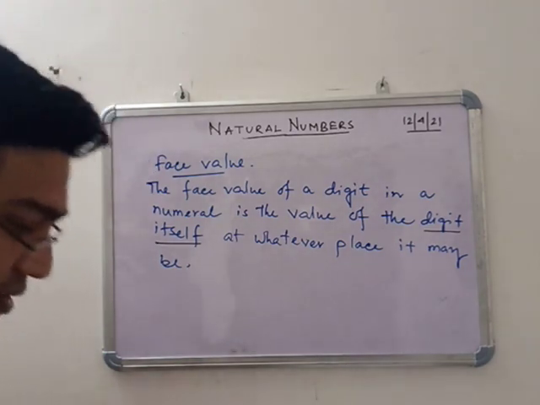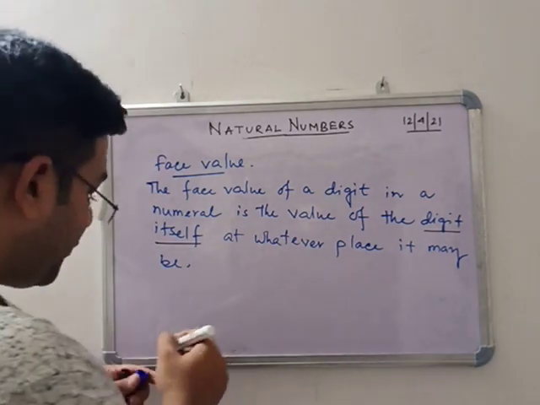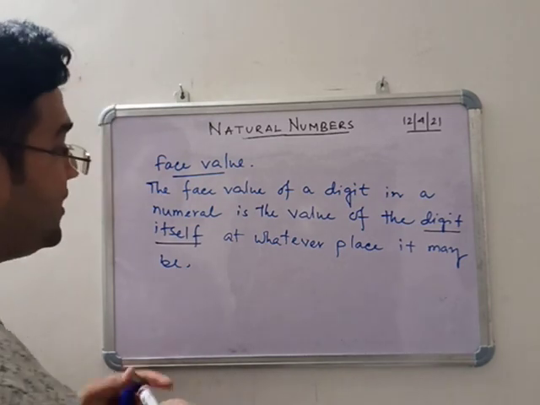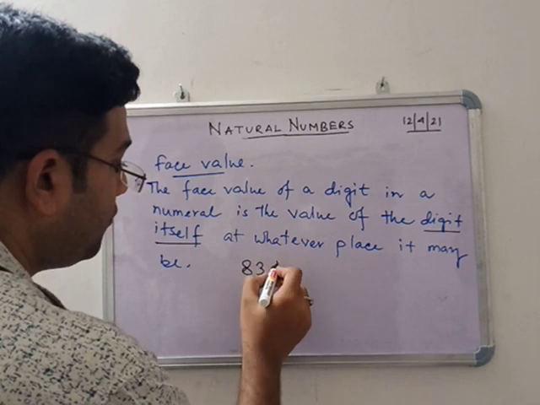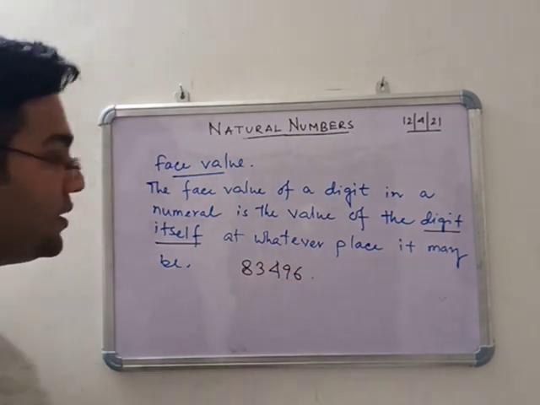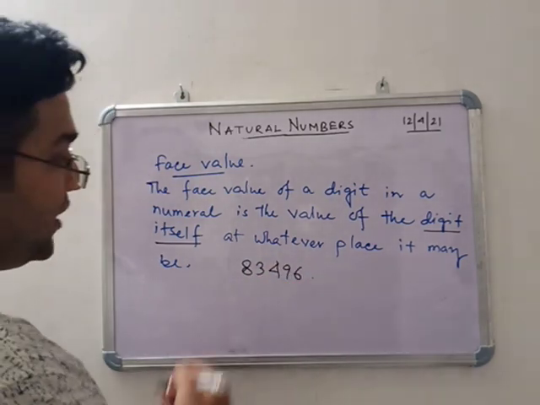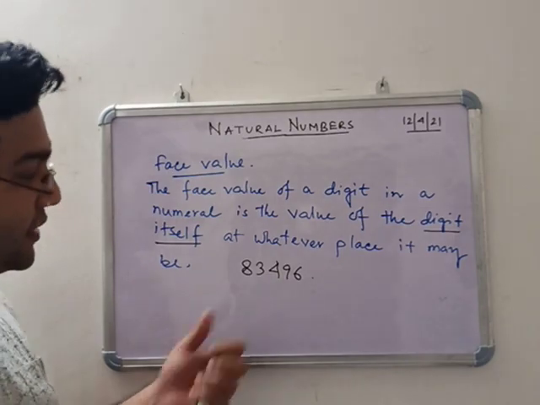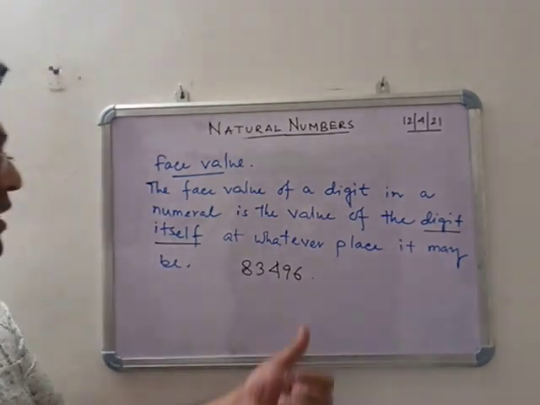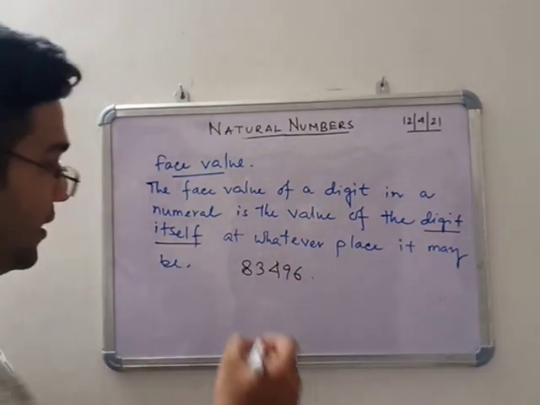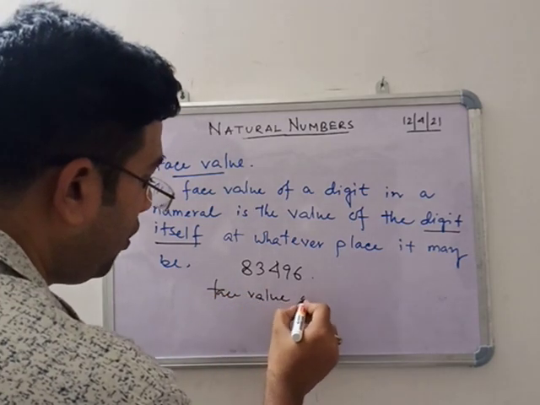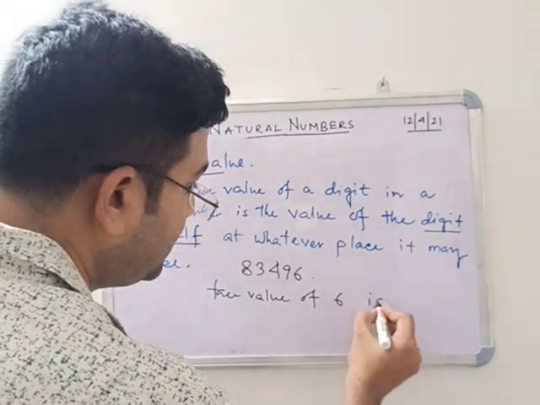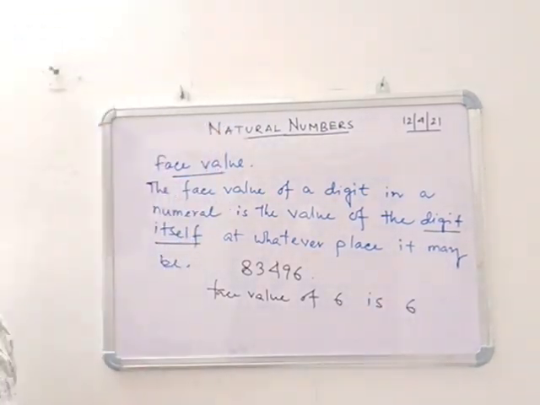Suppose for example the number given is 83496, and you have to find the face value of 6. The face value of 6 is 6. What is the face value of 8?